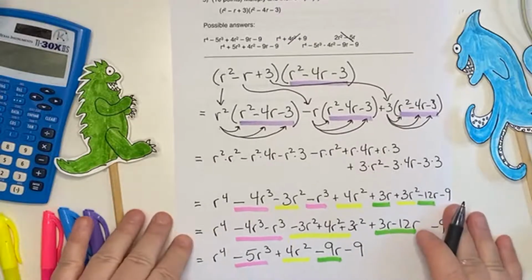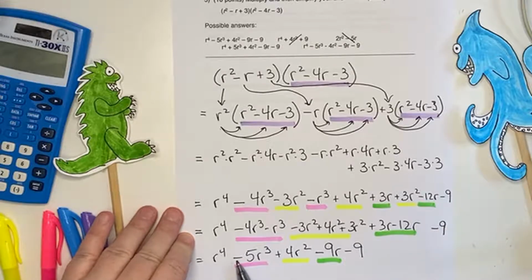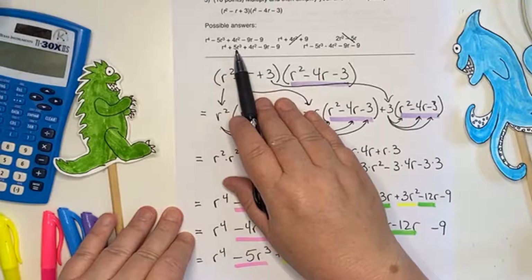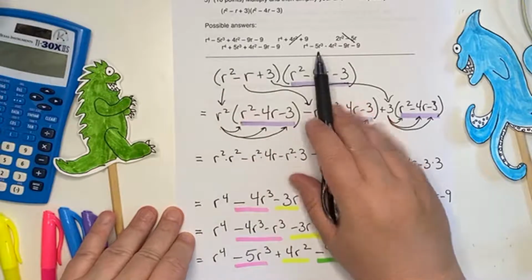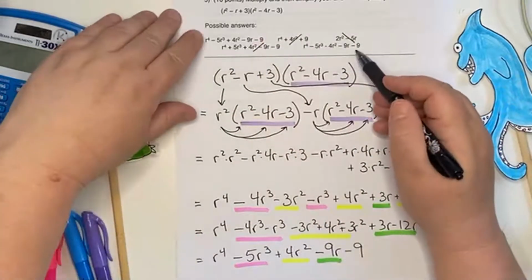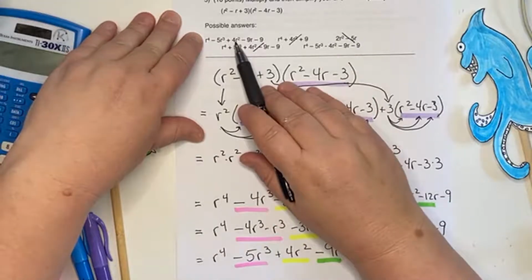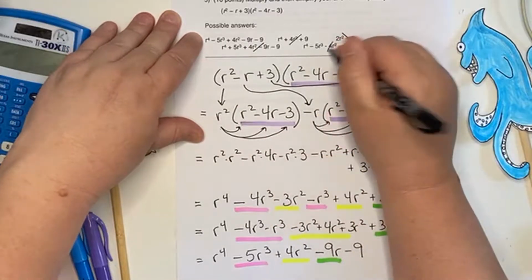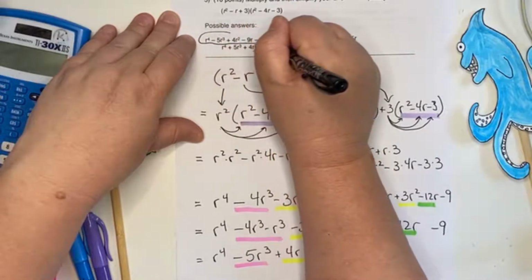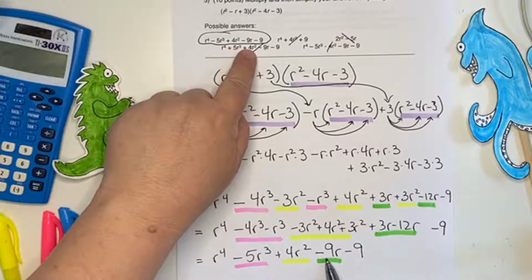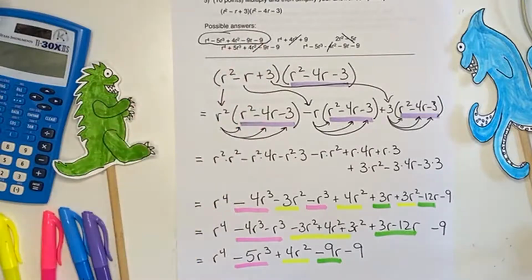Let's see, can you see both? Yes. Okay, I'm looking for negative 5r cubed. Negative 5r cubed plus 5r cubed, negative 5r cubed. Okay, so it's one of these two. And then I've got plus 4r squared, plus 4r squared, minus 4r squared. That's not it. I got it. Let me check the rest of them. Plus 4r squared minus 9r minus 9. We're good. Woohoo. You guys are awesome.